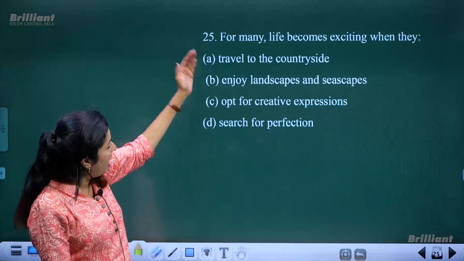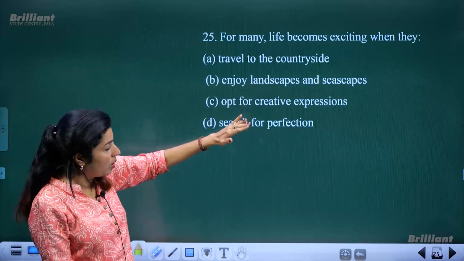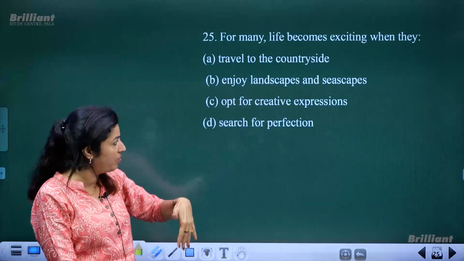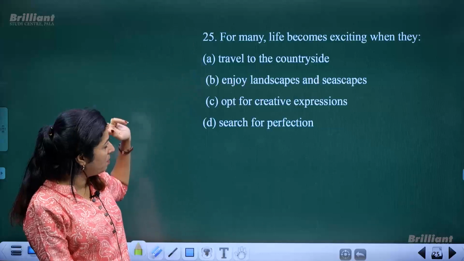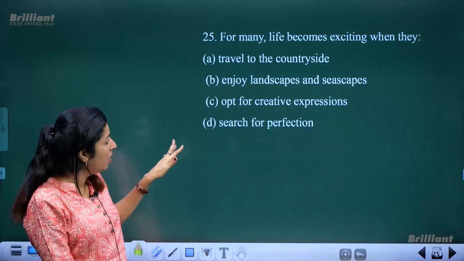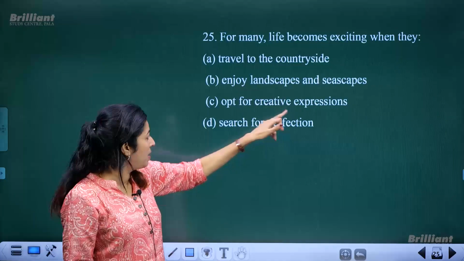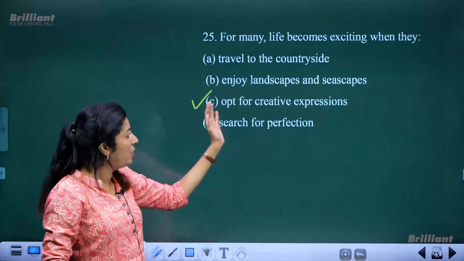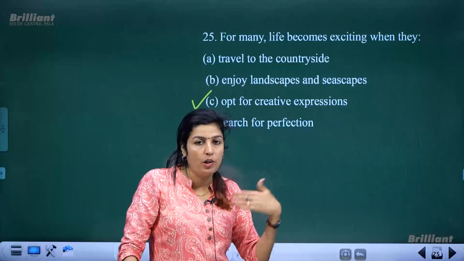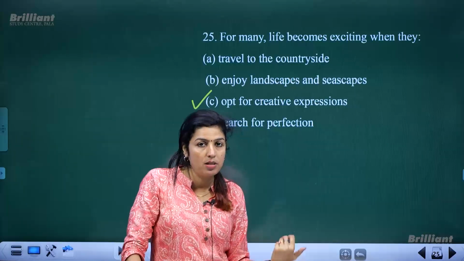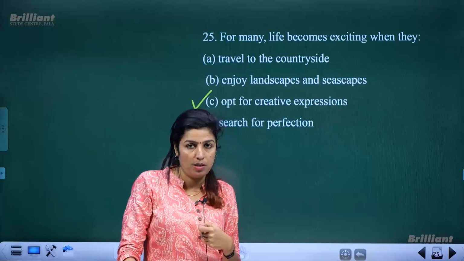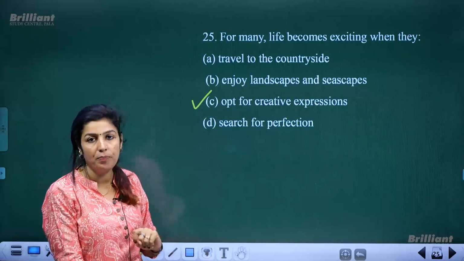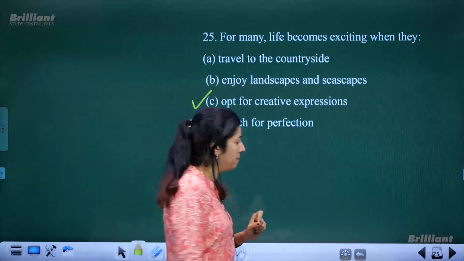Is it travel to the countryside? We are talking not about nature now, we are talking about self-expression in the form of prose and poetry. So the first option cannot be taken, the second option also cannot be taken. Opt for creative expression, search for perfection. So the C option is correct. Why? Because here we talk about creativity, self-expression, poetry, prose, etc. And based on that, the third option, C, is the correct one. Okay.